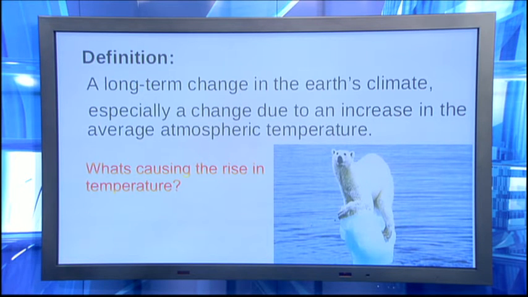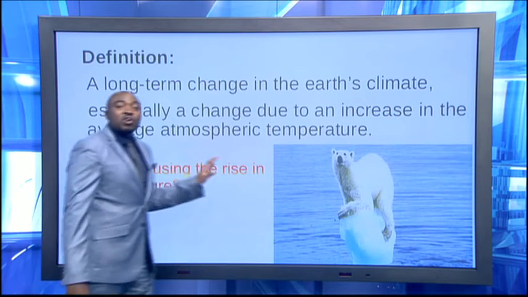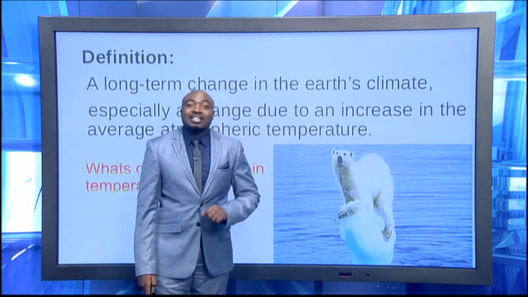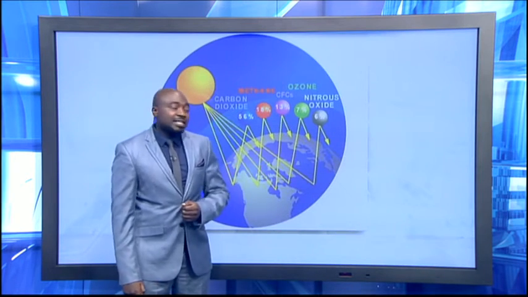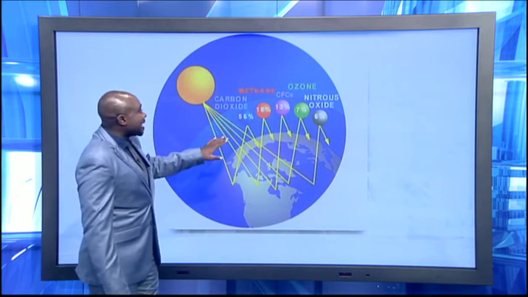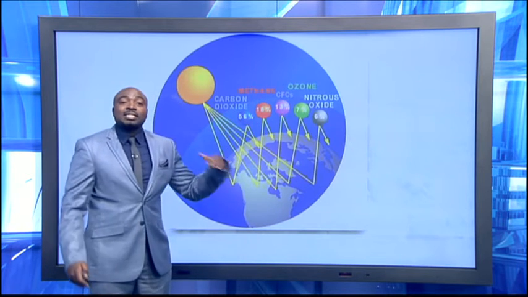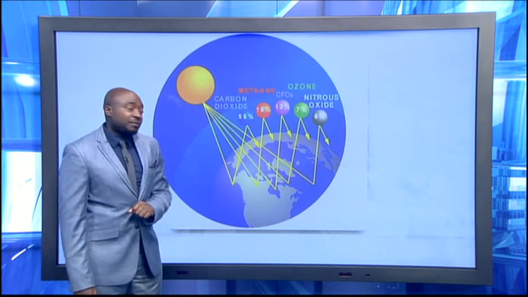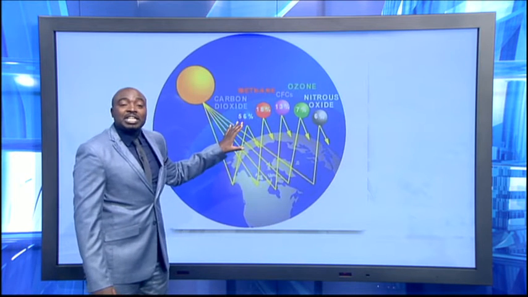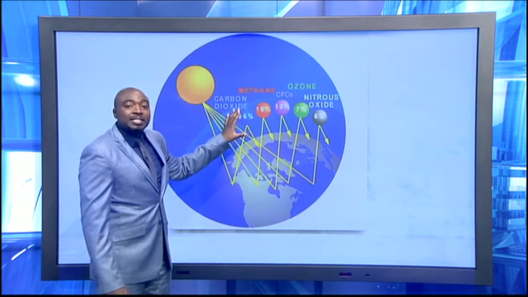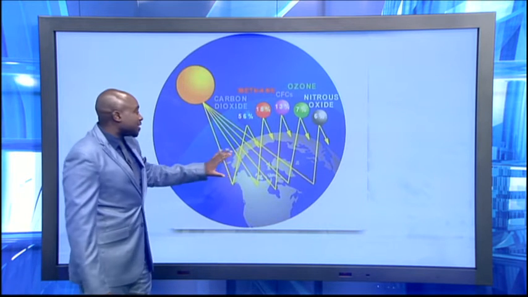So what's causing the rise in temperatures, or what are we doing to cause the rise in these temperatures that's giving us this devastating weather that we're currently facing? Carbon dioxide and methane are the gases that sit in the upper atmosphere, resulting in trapping the solar radiation that's leaving the surface back into the surface of the Earth.